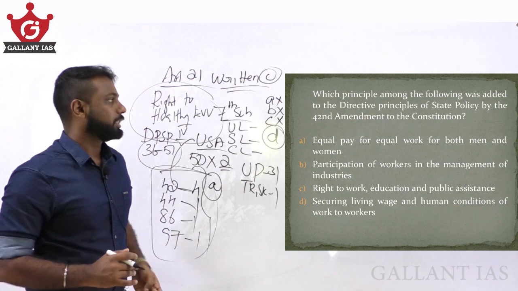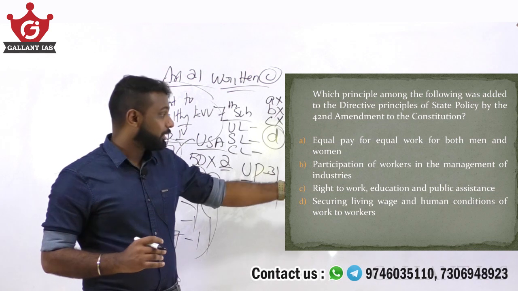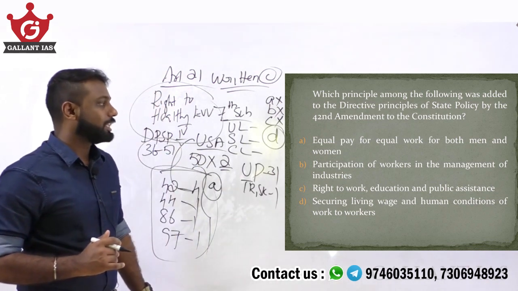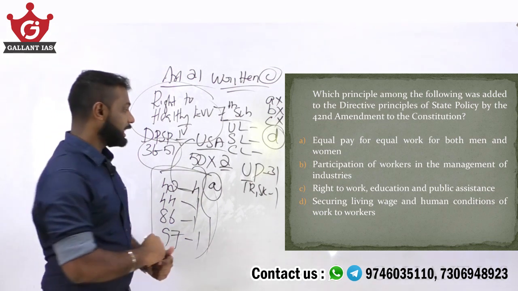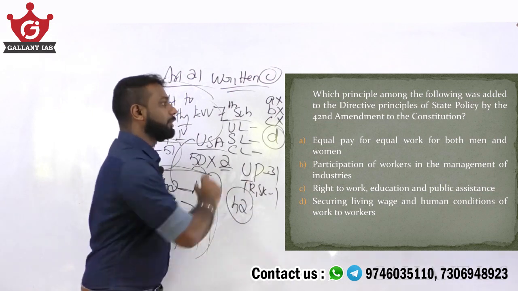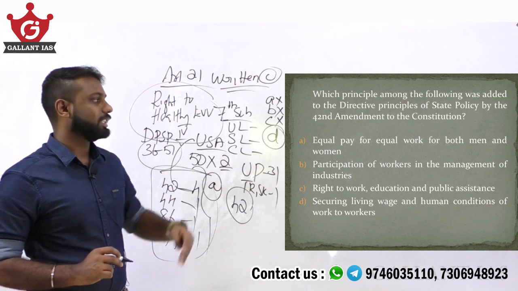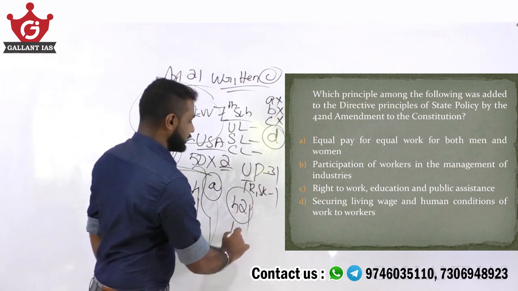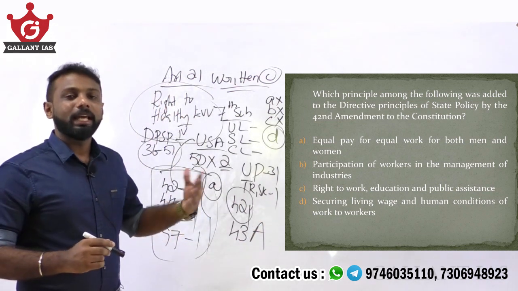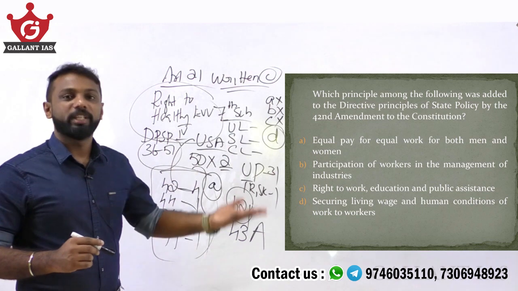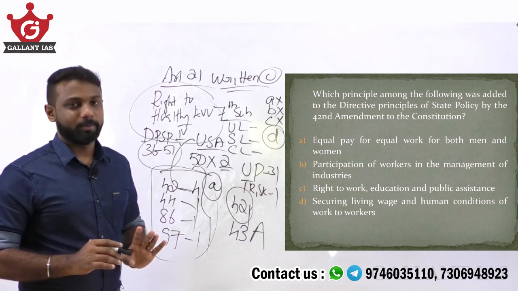Okay. So moving on to the question, through 42nd Amendment Act, the option B, that is participation of workers in the management of industries, was added to the list of Directive Principles of State Policy. So the answer is option B, that is participation of workers in the management of industries, and it comes under Article 43A of the Constitution. So please note down the newly added provisions to fundamental rights, also to DPSP, also through fundamental duties, because we can expect questions based on that in the preliminary examinations. Fine.